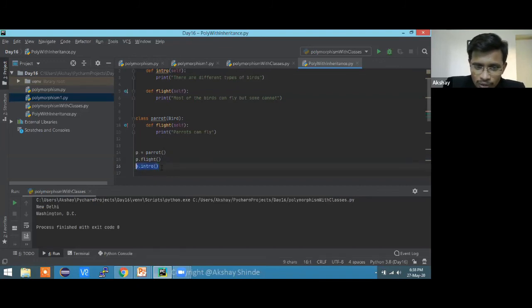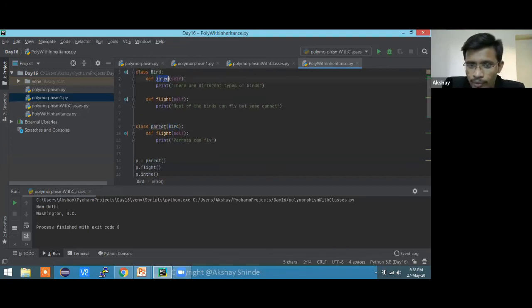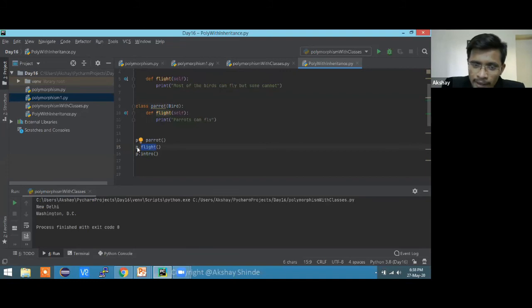So how will the code behave when the interpreter is at this line? It will go to the parrot class and check if there is an intro function over here. If not, it will come to the child, then go to the parent, and in the parent it will find the intro function and print intro from there. But whenever we call flight, it goes to the child class and checks if the child class has flight. If it does, it calls this function and executes whatever operation you did in this function.